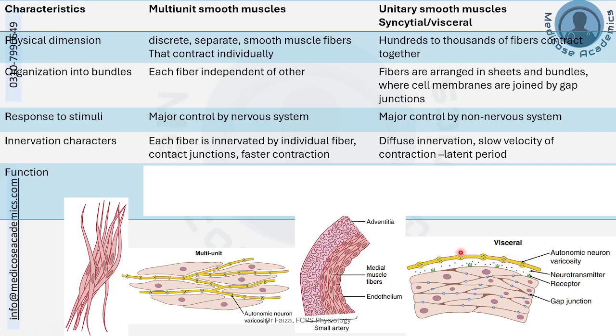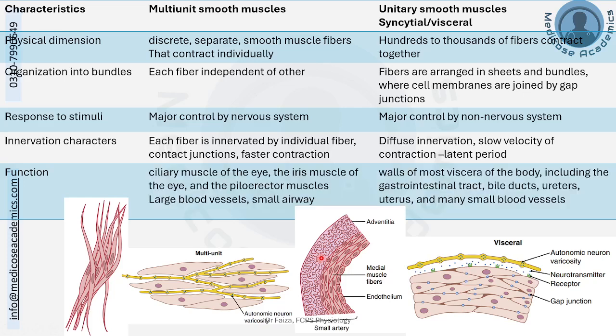We call it diffuse innervation, where the superficial muscle fibers receive the neurotransmitter and they transmit the message to other layers of the muscle fibers via the gap junctions, and they have a higher latent period of contraction as compared to the multi-unit smooth muscles.